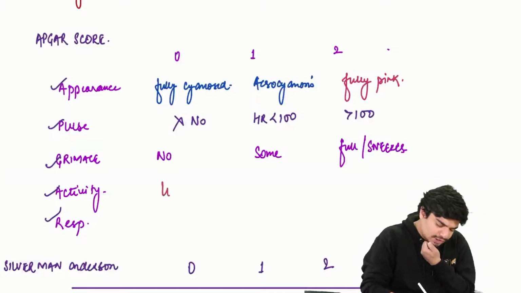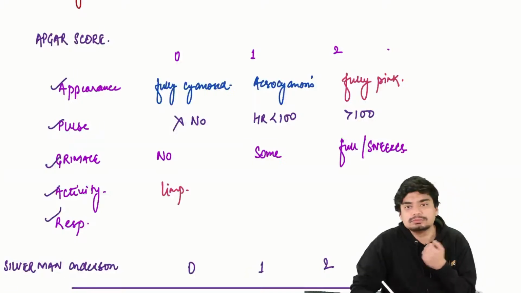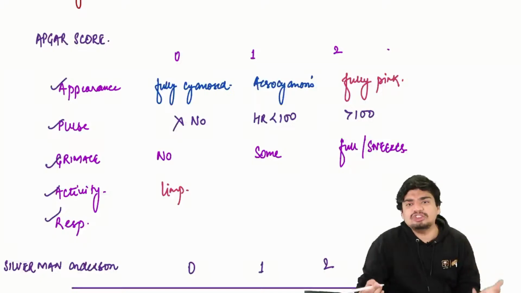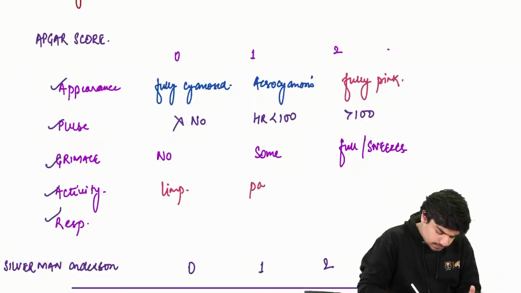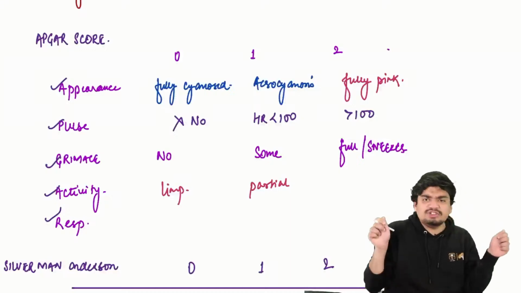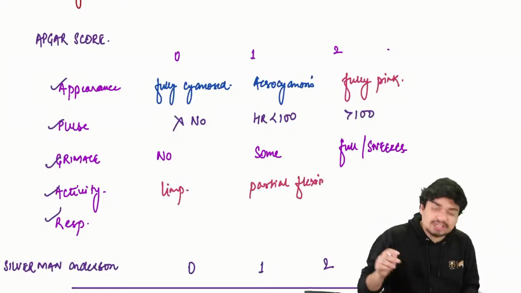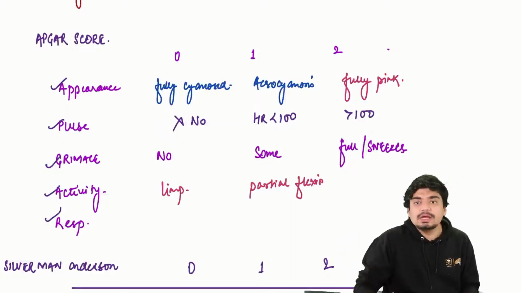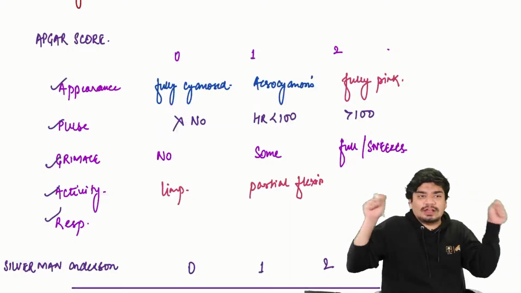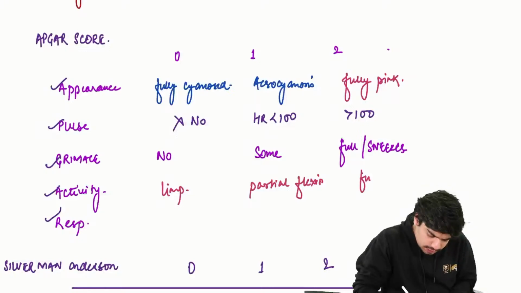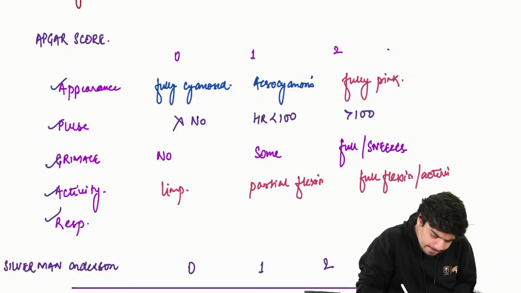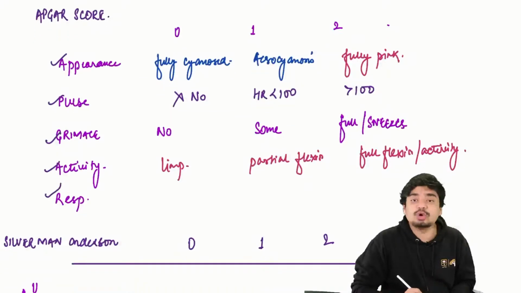Activity. If there is no activity, the child is fully limp, score of 0. If there is partial flexion or some activity, 1. If the child is fully flexed and fully active, then a score of 2.